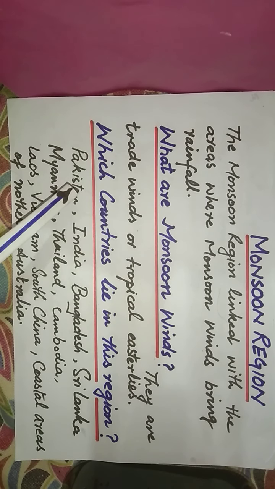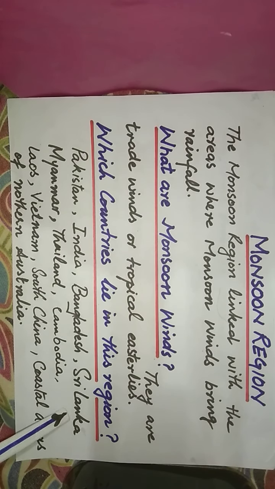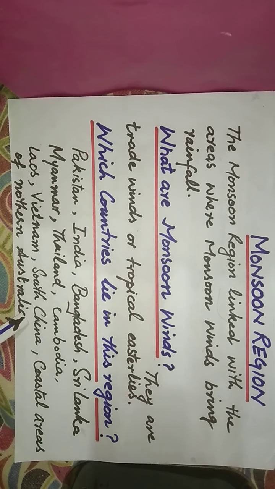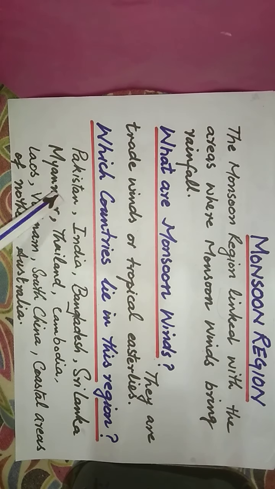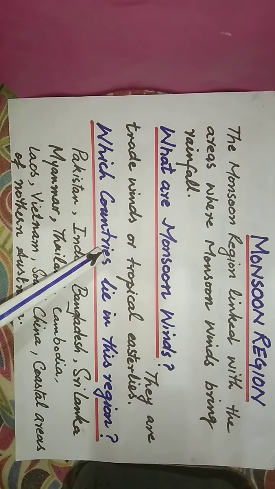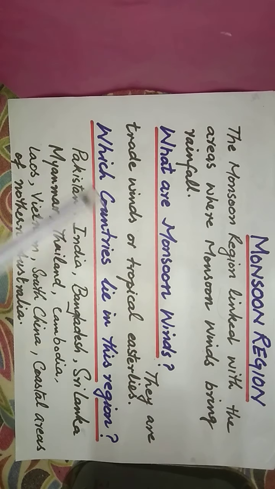Now the next thing is which countries lie in this region? Pakistan, India, Bangladesh, Sri Lanka, Myanmar, Thailand, Cambodia, Laos, Vietnam, South China, and the coastal areas of northern Australia are included in this region. In these countries, mostly from the end of June, or in July or August, the monsoon rains come.